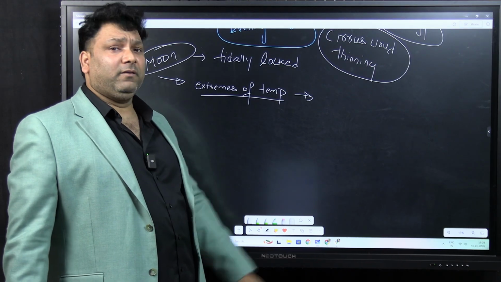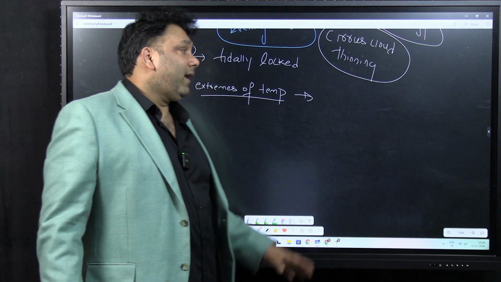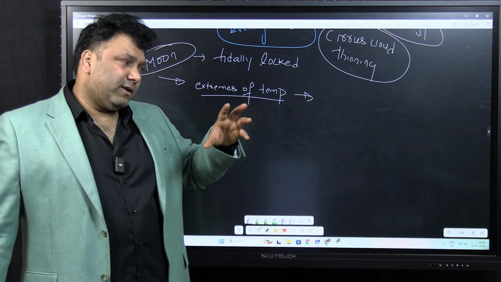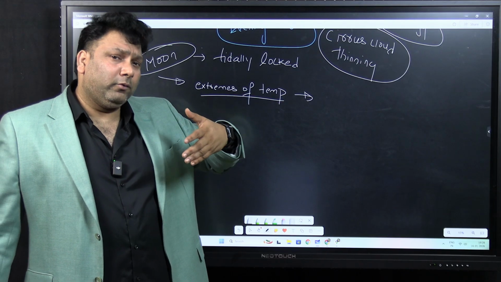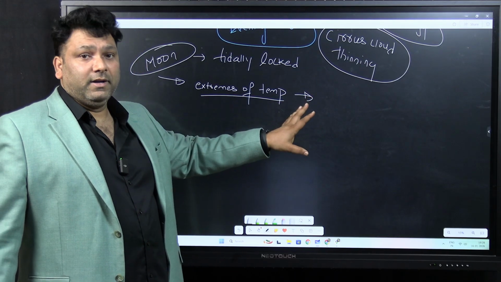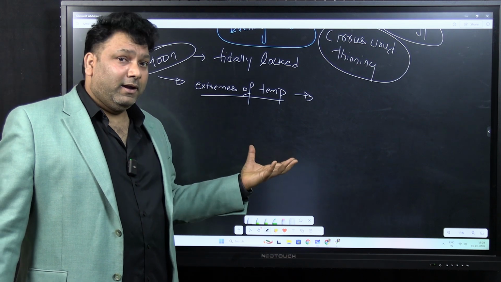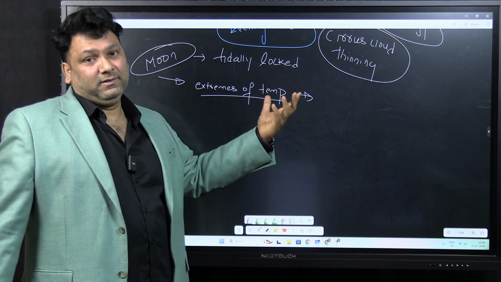During the daytime, the temperature will reach 150 degrees centigrade, and at night time they will go to minus 120 degrees centigrade. So they have to sustain a range of around 200 to 250 degrees centigrade temperature. So in this range, it will become very difficult for the equipment to wake up again.